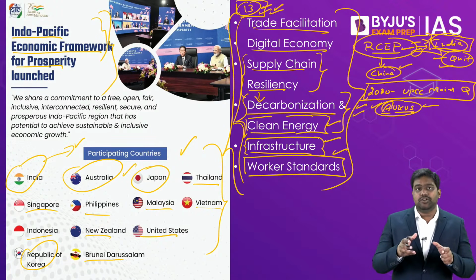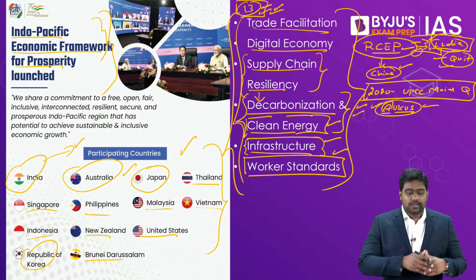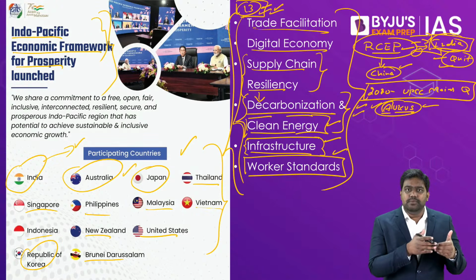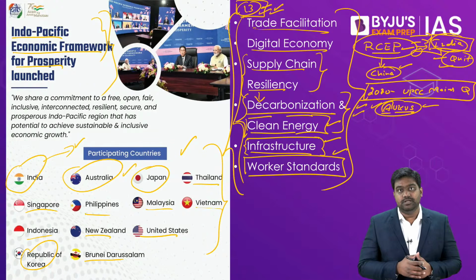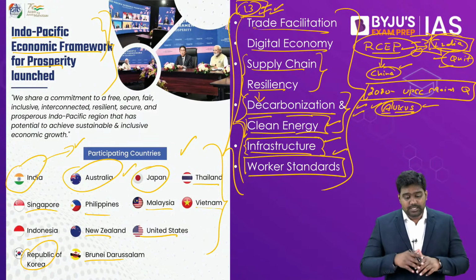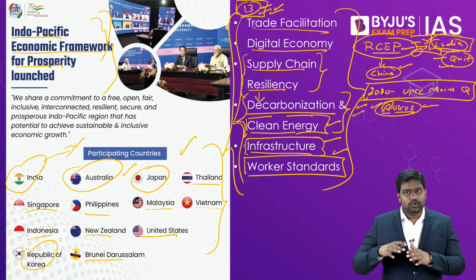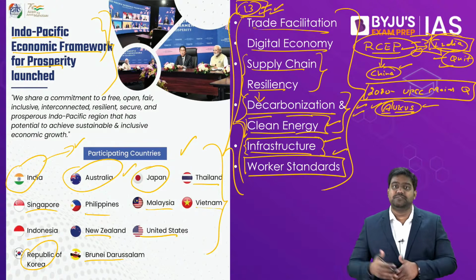If you compare AUKUS and Quad, yes, there are slight differences. AUKUS is clearly a military initiative between these countries because it involves the transfer of critical military technology. But the Quad is not too heavily focused on military initiatives alone.